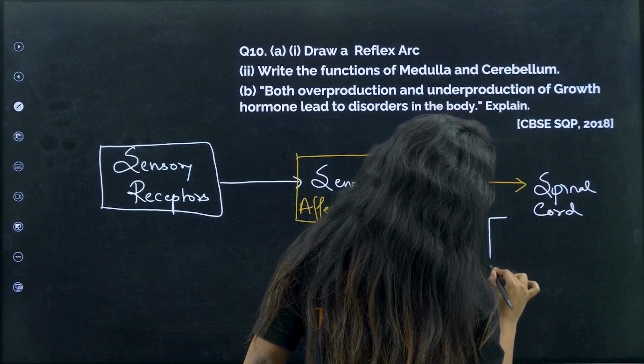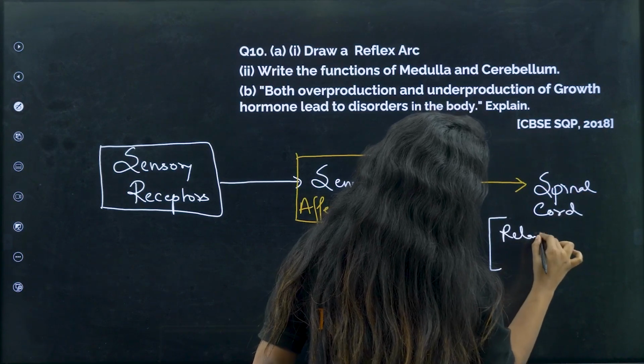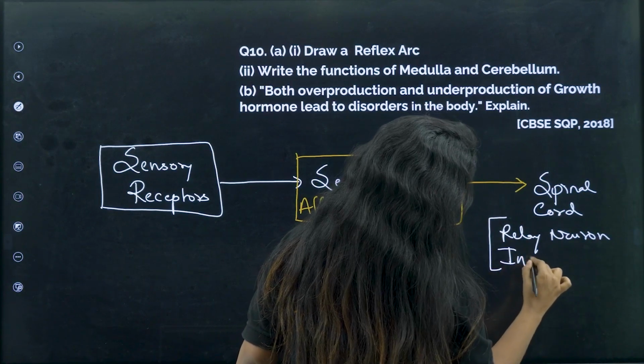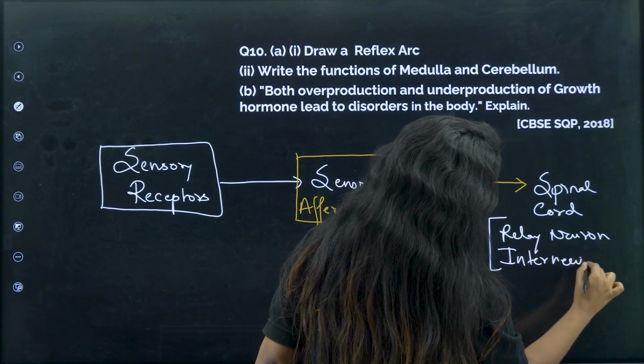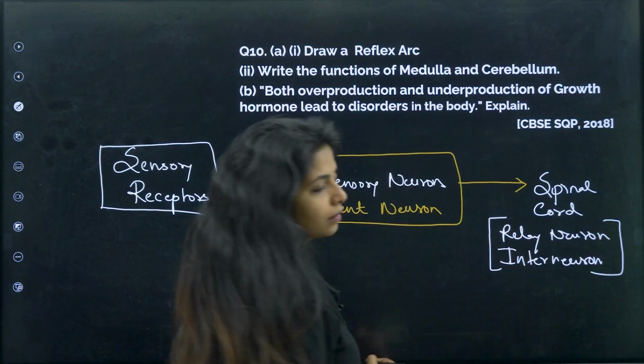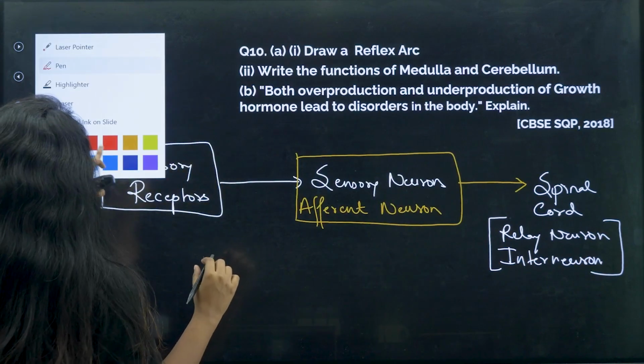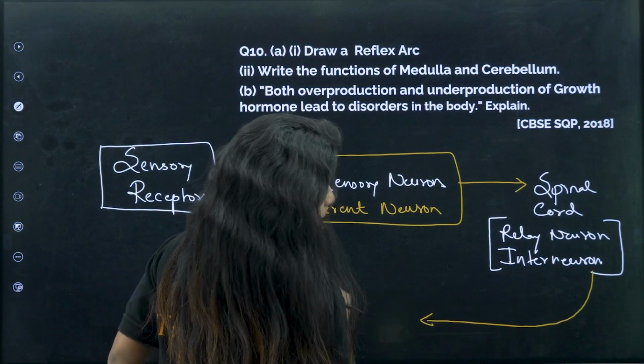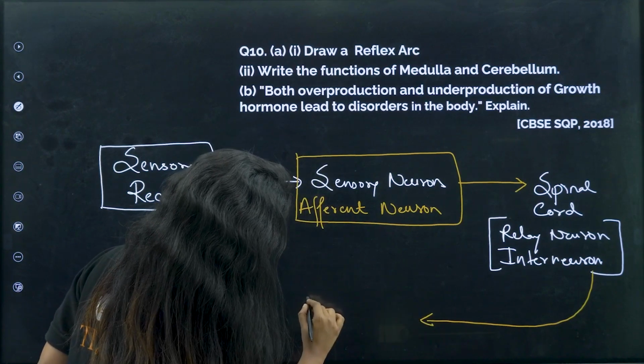In the spinal cord, you would be having relay neuron, or you call it as interneuron. Now from the relay neuron or interneuron, you send the signal with the help of what?